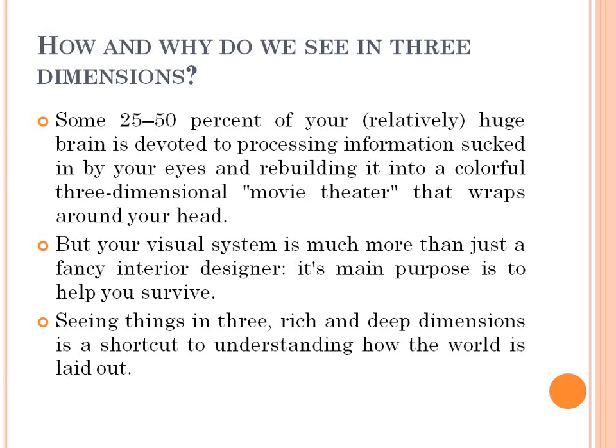By this visual system we get the rich and deep three-dimensional view of any object, so that it is very easy to understand how the world is laid out. Because of the images we get from the eye, we can survive in the world, and also understand how the world is laid out.